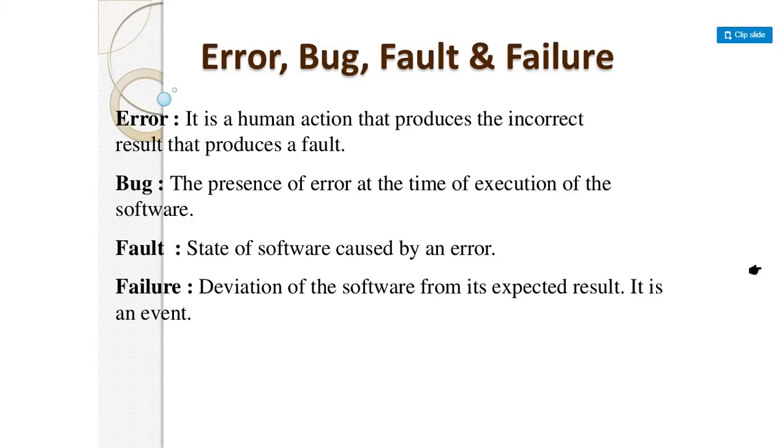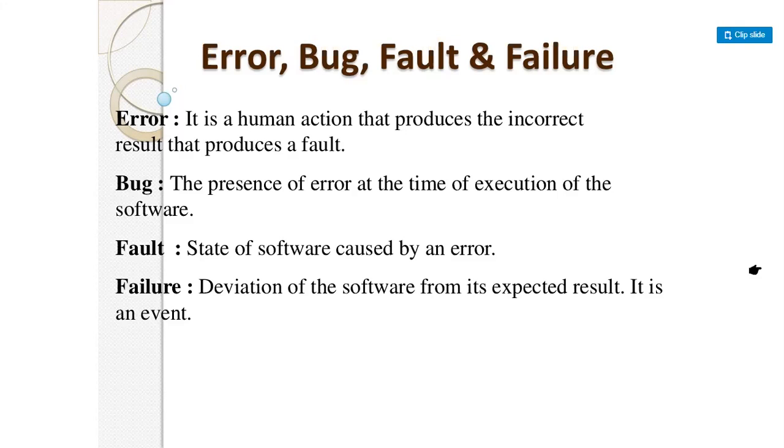Next is fault, a state of software caused by an error. It is a software state which results in an error, and it generates a fault in our software. Failure is the deviation of the software from its expected result.